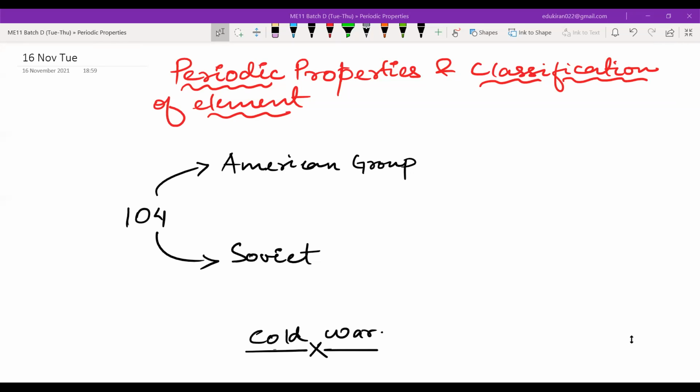Now Soviet was developing nuclear power, and America was also developing nuclear power. So this is known as Cold War. Directly, they are not fighting a war, but they are preparing for a war. मतलब वो ऐसे passive aggressive वाला लड़ाई हो रहा है.